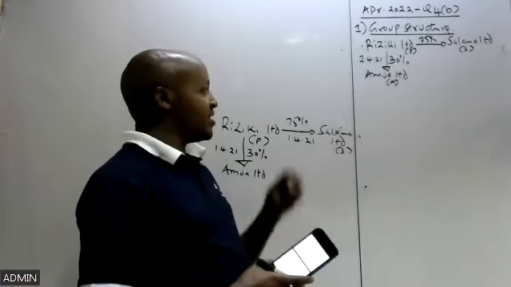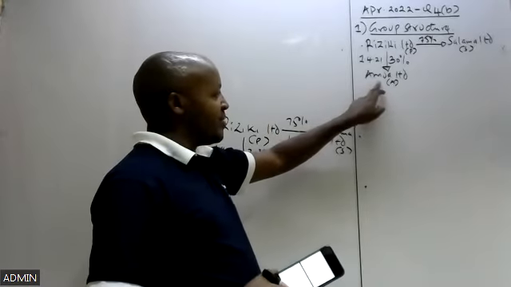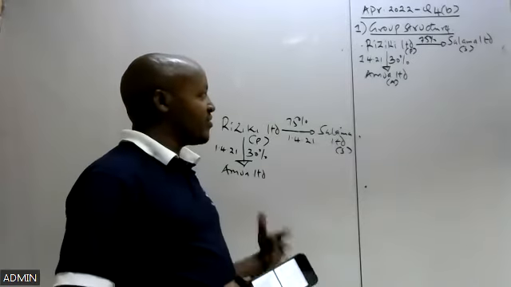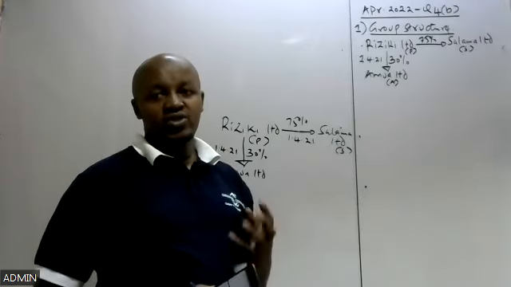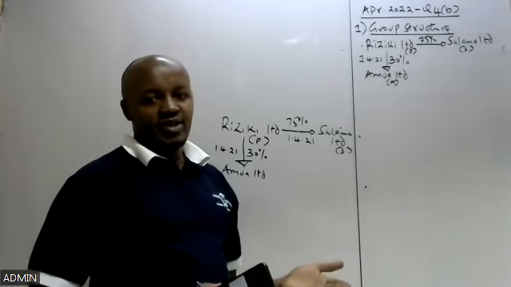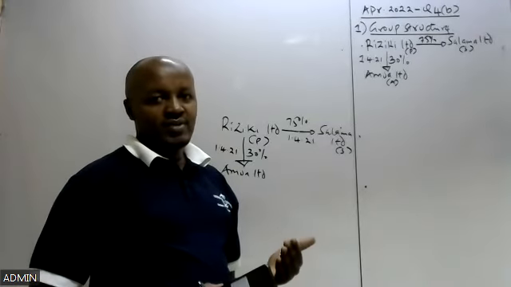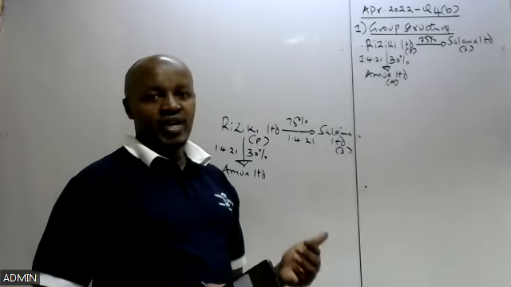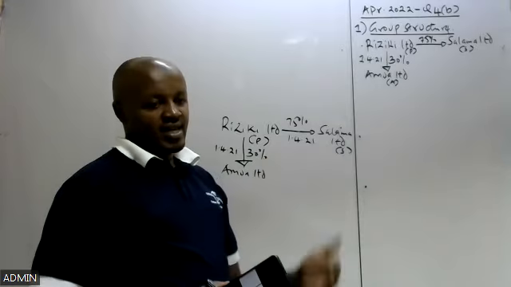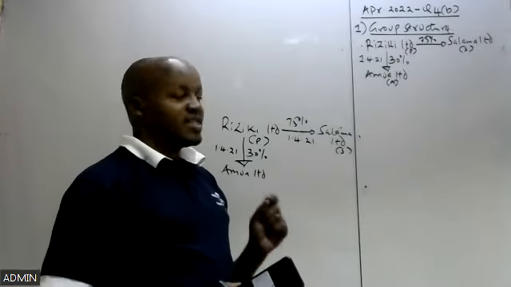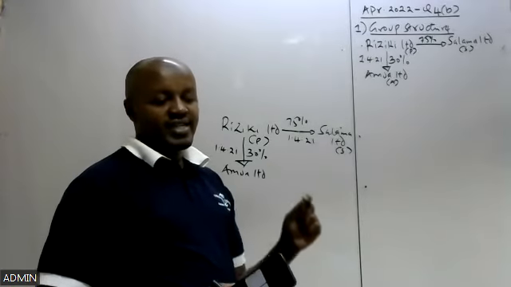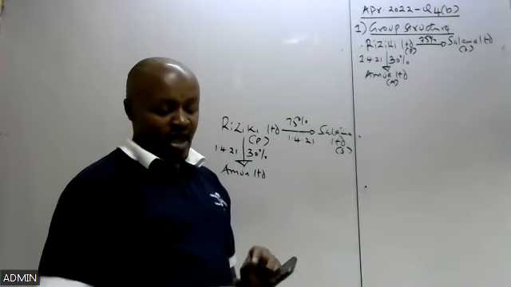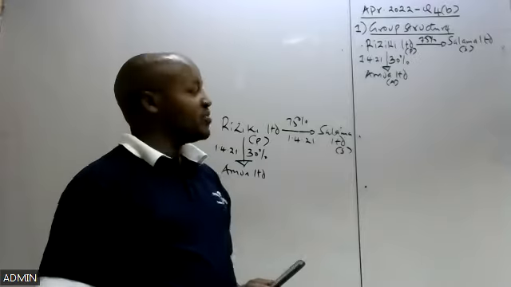So the parent company is in a position to influence the operating and financial decisions made by that company, in which case we account for an associate using the equity method. So when preparing the consolidated income statement, we don't include the revenue and expenses of the associate. We only include the group share of the associate's profit after tax. And when preparing the consolidated statement of financial position, we don't include the assets and liabilities of the associate, rather we include investment in associate. And actually, that is what we are required to compute in Roman 1.